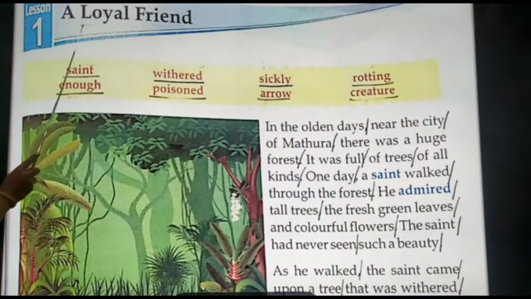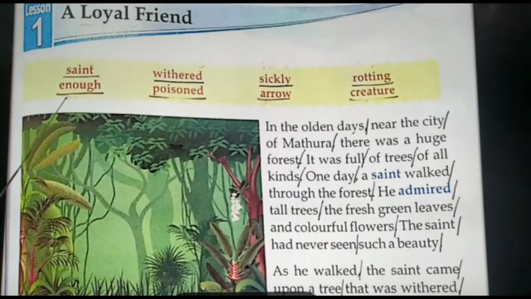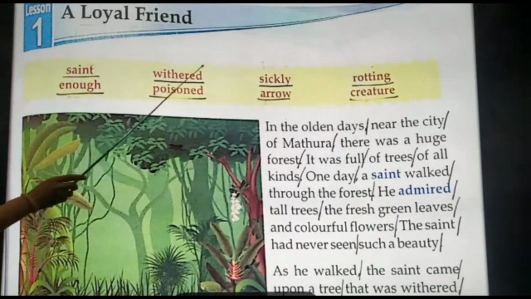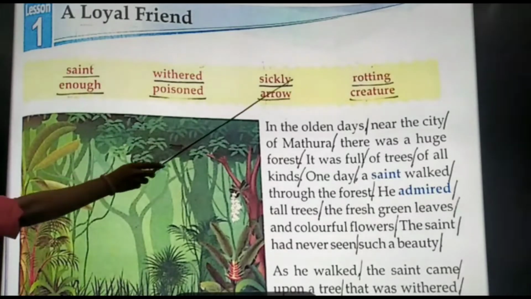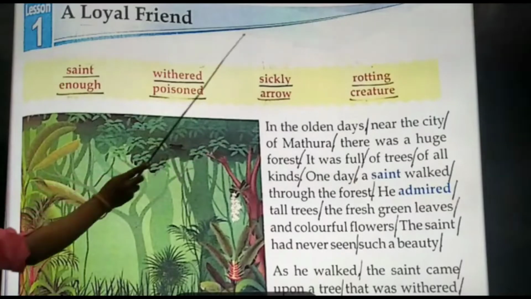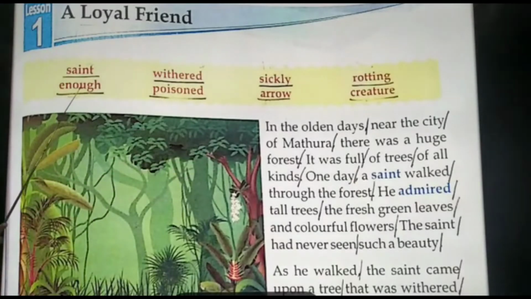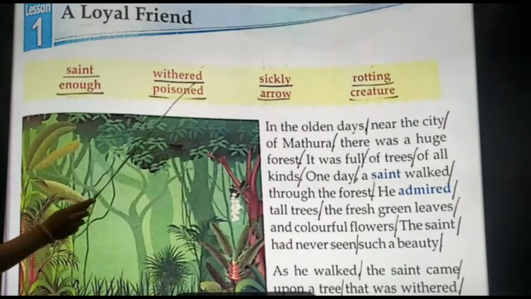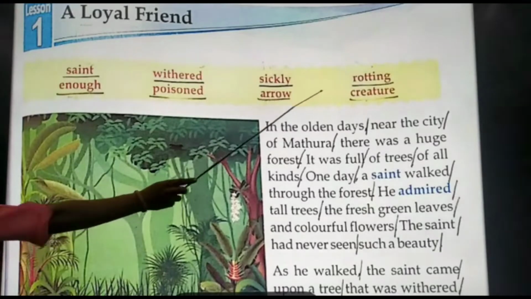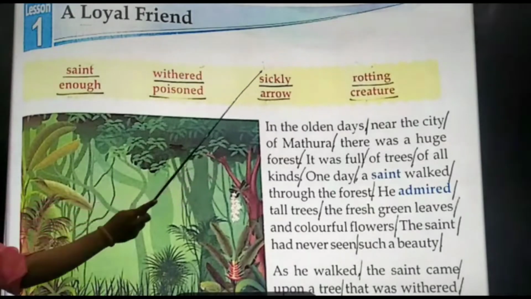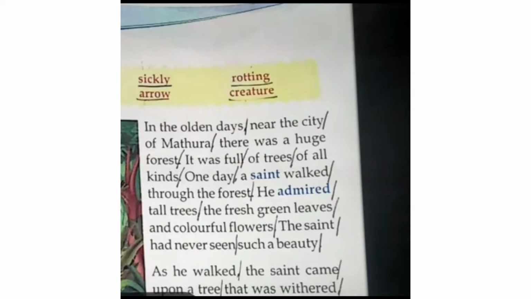Lesson 1, a loyal friend. I hope you all must have taken out page number 5 of your book. So let's start with the reading of difficult words first. Saint, withered, sickly, rotting, enough, poisoned, arrow, creature. Let's start with the reading now.